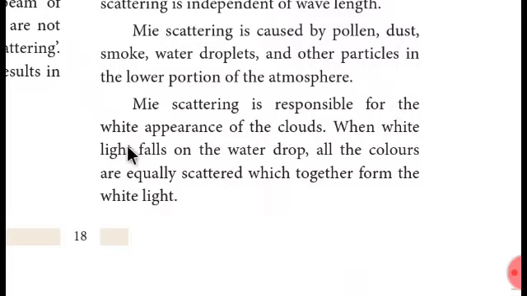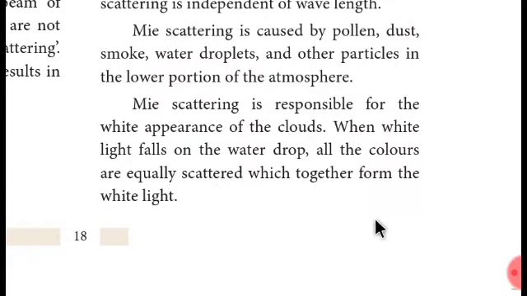Mie scattering is responsible for the white appearance of the clouds. Anytime you see the clouds, they are white, and that's due to Mie scattering. But in rainy seasons, I will also see black color clouds. But here they didn't give the reason for that. Just leave that and read this. This is for marks. When white light falls on the water drops, all the colors are equally scattered, which together form white light.